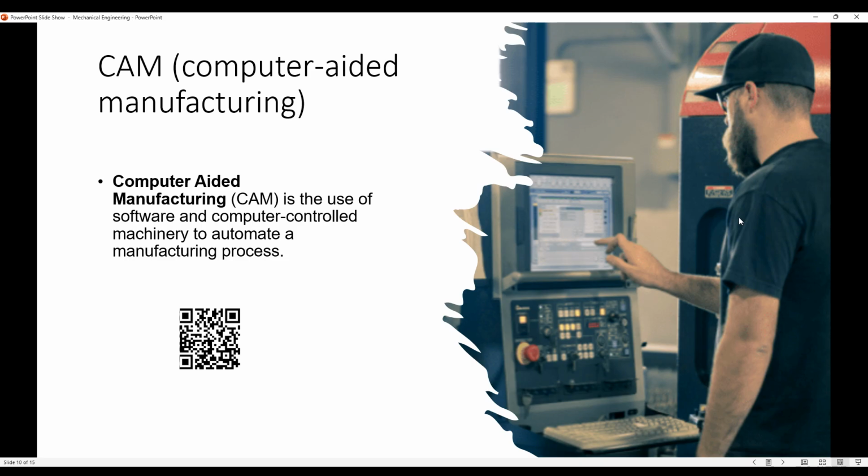CAM, or computer aided manufacturing. Computer aided manufacturing is the use of software and computer controlled machinery to automate a manufacturing process. So, pretty much giving the computer an order to produce a product and the computer will do everything. It sounds like a printer, right? You tell the computer how many papers you want to print, and the printer does the thing. If you want to learn more about this, you can also scan this code and you can watch a video about it.